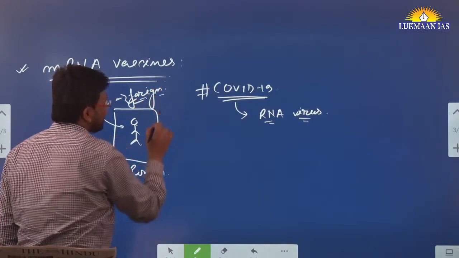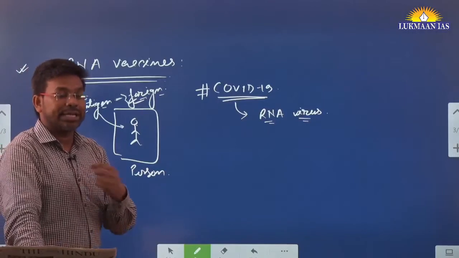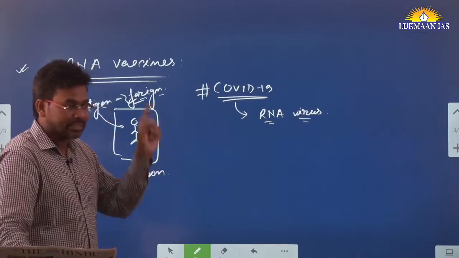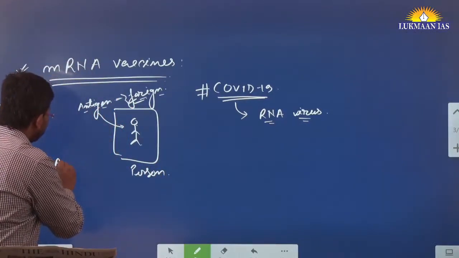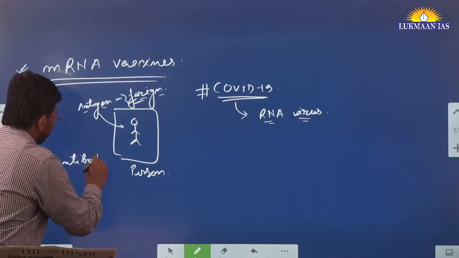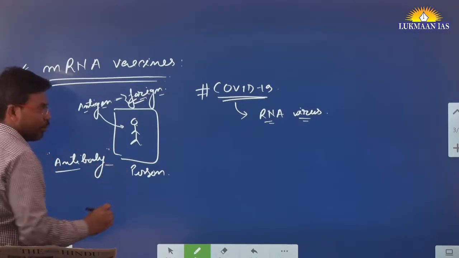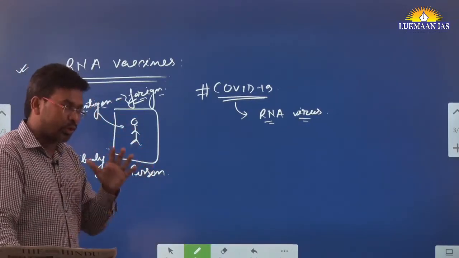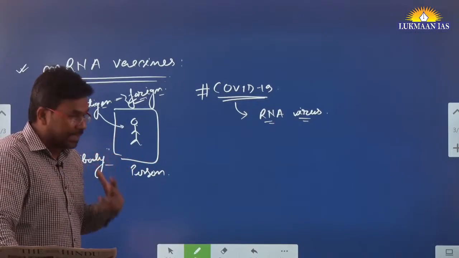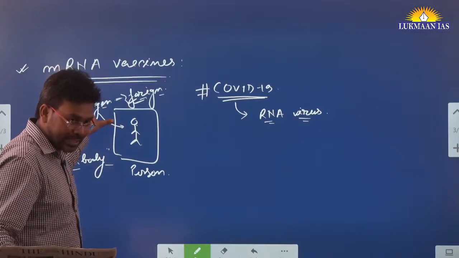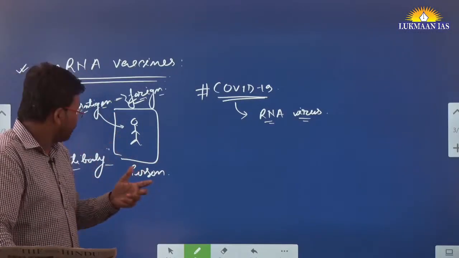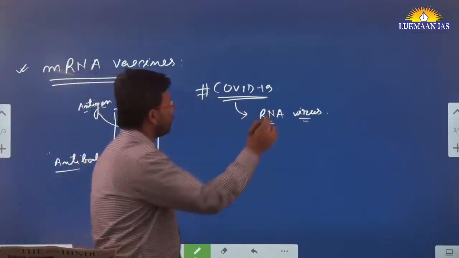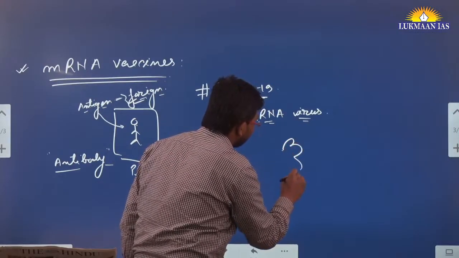Once an antigen strikes a body, our body has a natural tendency of developing an antibody, which is going to fight against this particular antigen. But if we are suddenly attacked by an antigen that has not been recognized by the body earlier, it will be difficult for the body to first recognize this antigen and also to develop an effective antibody against it. So this COVID-19 virus has kind of spike proteins.